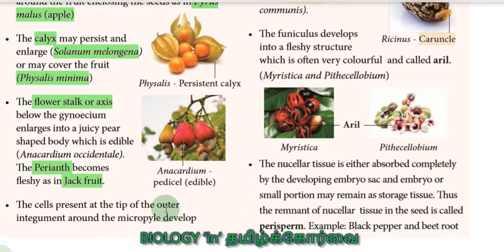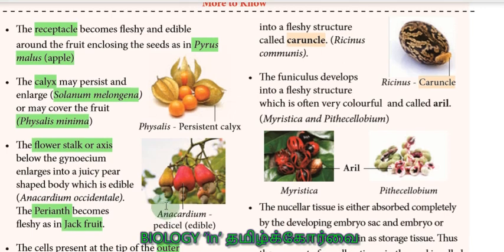Next one is the cells present in the tip of the outer integument of the ovule, around the micropyle. Where is the micropyle present? It is present in the ovule. These cells develop into a fleshy structure. You see, this is Ricinus communis.